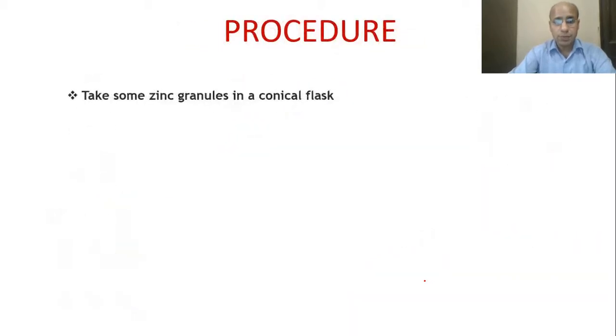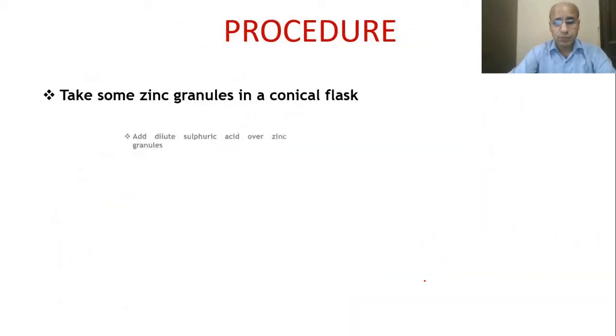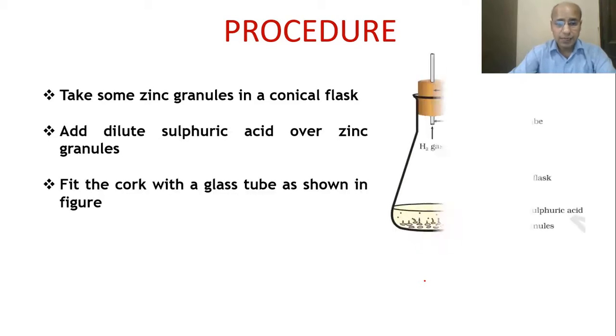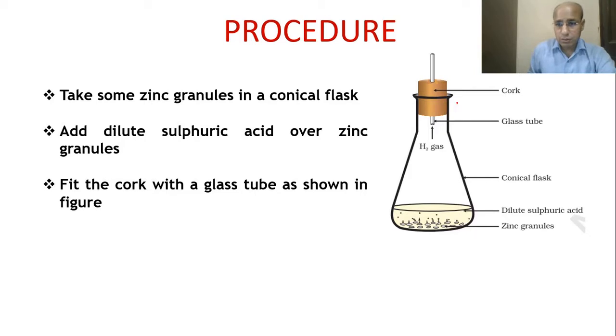So now what is the procedure? We will take some granules in the conical flask, then we will add the dilute sulfuric acid, and then we will put the cork with a tube fitted in it, and everything should be airtight. The tube should be airtight, and the cork should also be airtight so that no gas comes out of it. When the reaction starts taking place, hydrogen gas will come out, so there is an evolution of hydrogen gas.